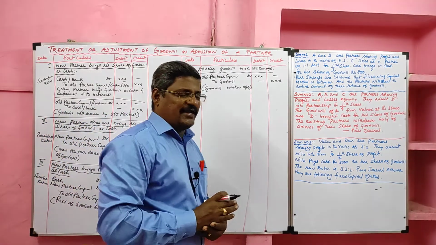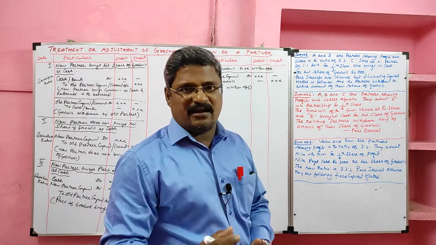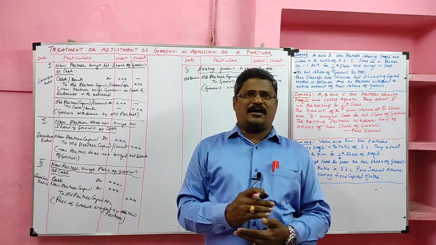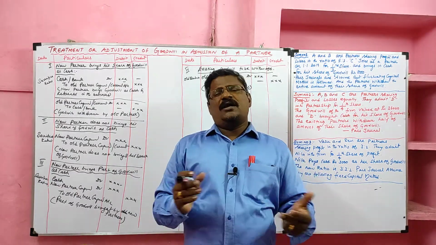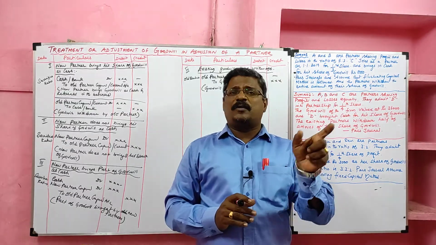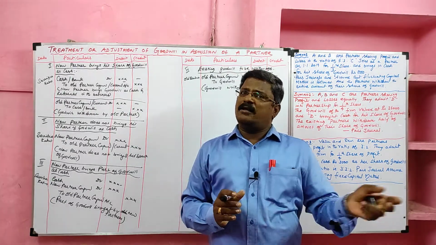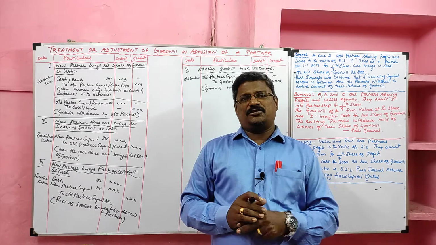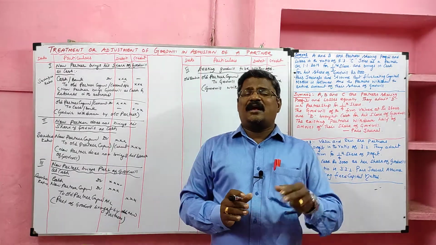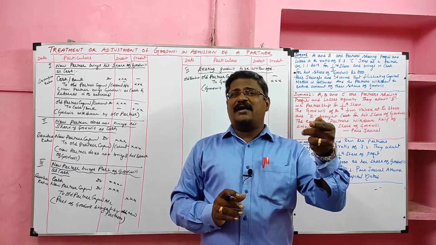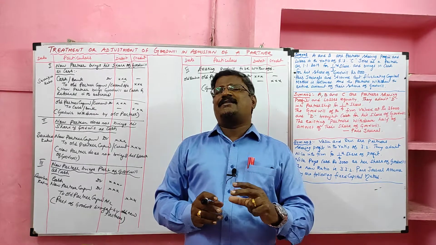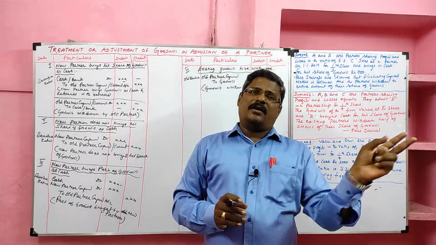Students, there are four cases. Case number 1, new partner brings his share of goodwill as cash. The entry is cash or bank account debit to old partner capital or current account, shared in sacrifice ratio. Second case, new partner doesn't bring his share of goodwill. The entry is new partner capital account debit to old partner capital. How will they share? In sacrifice ratio. Case number 3, part of the goodwill. How much he brings should be debited as cash, and how much he doesn't bring should be debited as new partner capital. The total value should be shared by the existing partners, old partners, in sacrifice ratio.